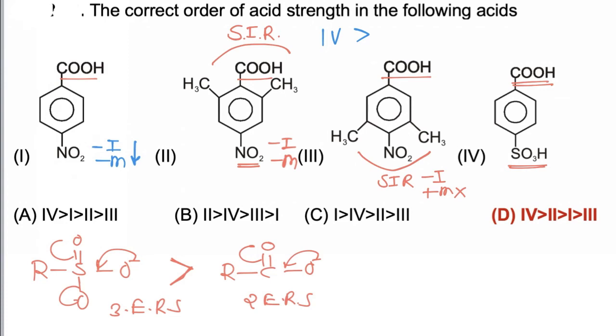Now after the fourth, the second is most acidic because this molecule has three effects which increase acidic strength: -I, -M and SIR. After that, the first is more acidic, and the third is least acidic because only the -I effect of the NO2 group is present. Hence the correct sequence is 4, 2, 1, 3, and hence answer D is correct.